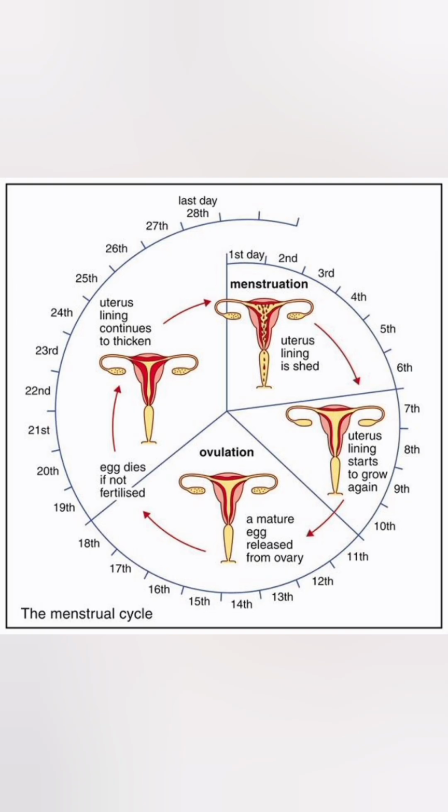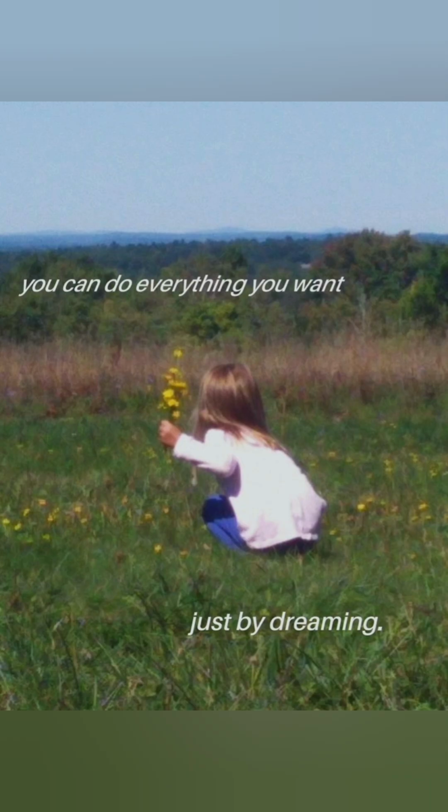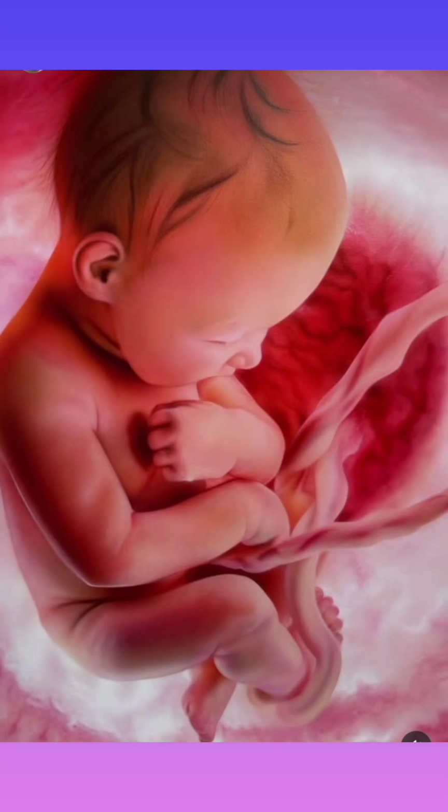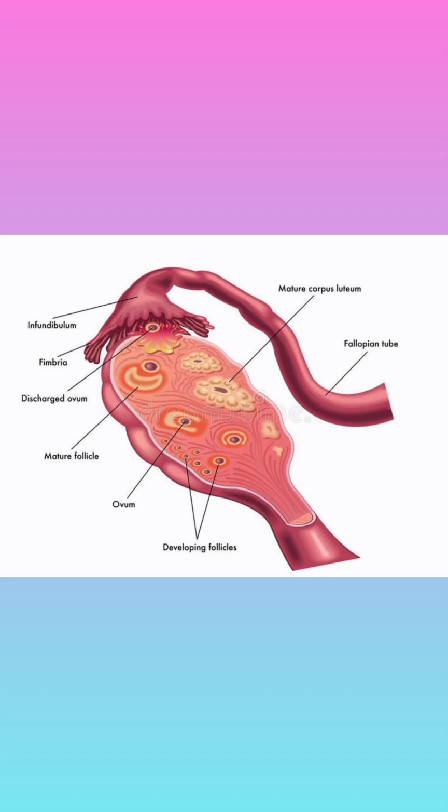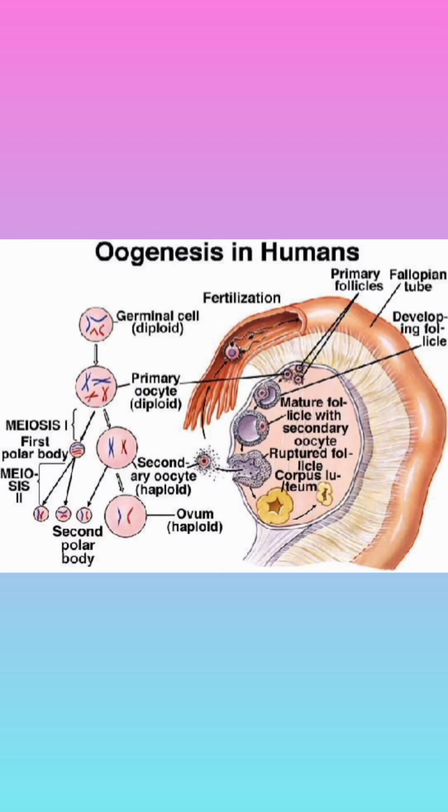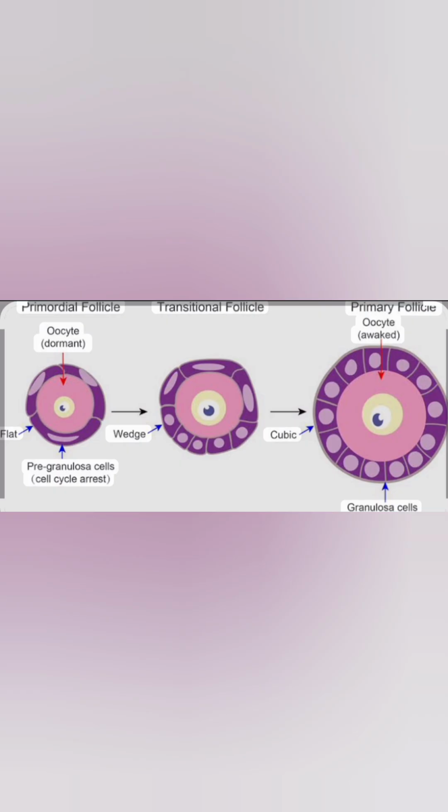Let's understand this process in the form of a story. It is the story of a girl by the name Pinky when she was still a fetus in her mother. During the developmental process, when Pinky was in her mother's womb, her ovaries started the formation of ova, meaning oogenesis has started, and the eggs form at the stage of primary oocyte. These eggs are surrounded by an ovarian follicle, which is also known as a primary follicle.